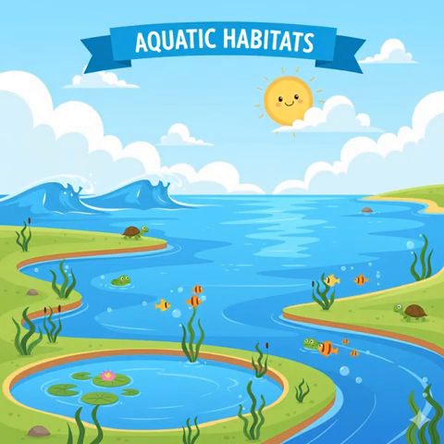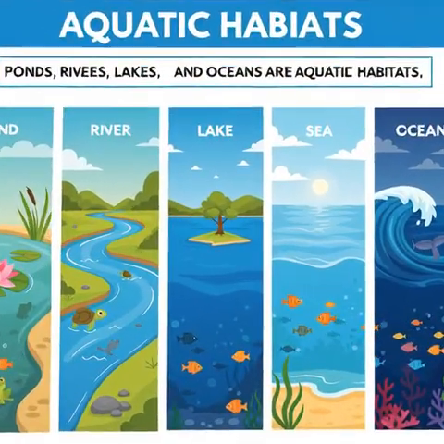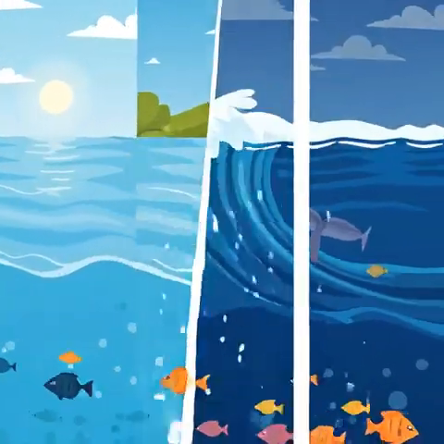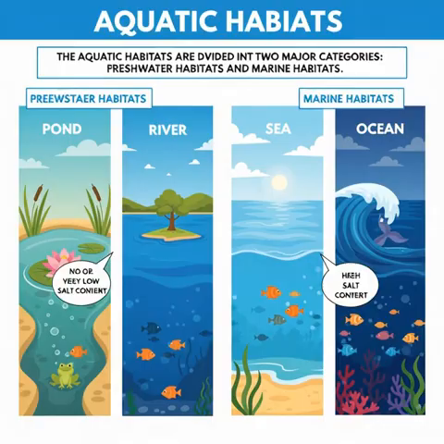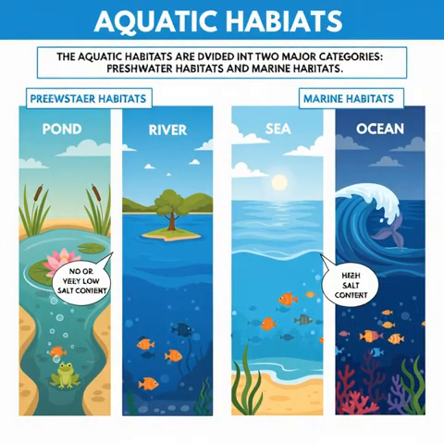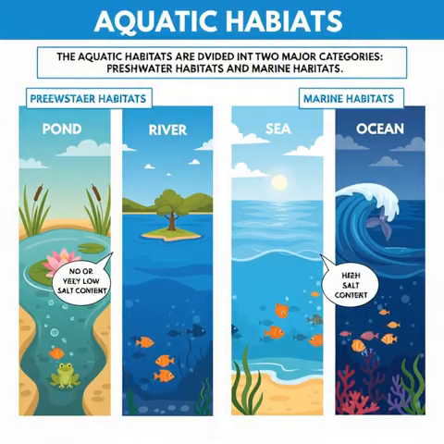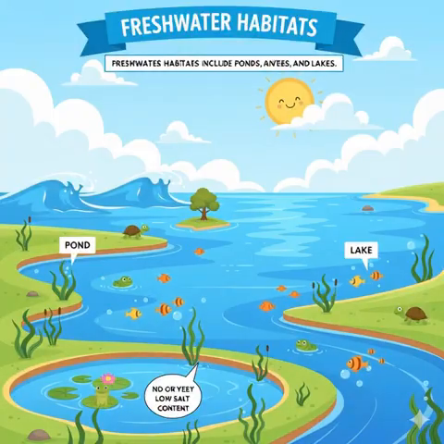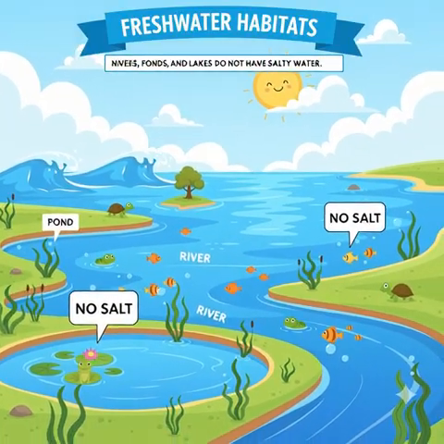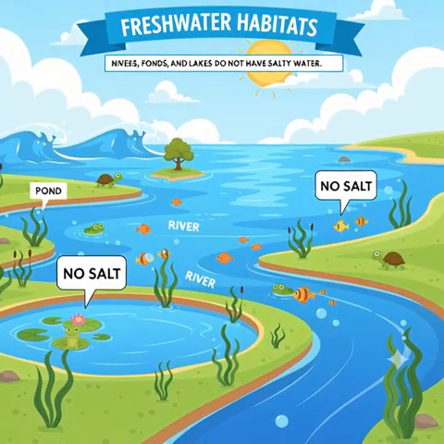Aquatic habitats. Ponds, rivers, lakes, seas, and oceans are aquatic habitats. The aquatic habitats are divided into two major categories: freshwater habitats and marine habitats. Freshwater habitats. Rivers, ponds, and lakes do not have salty water.